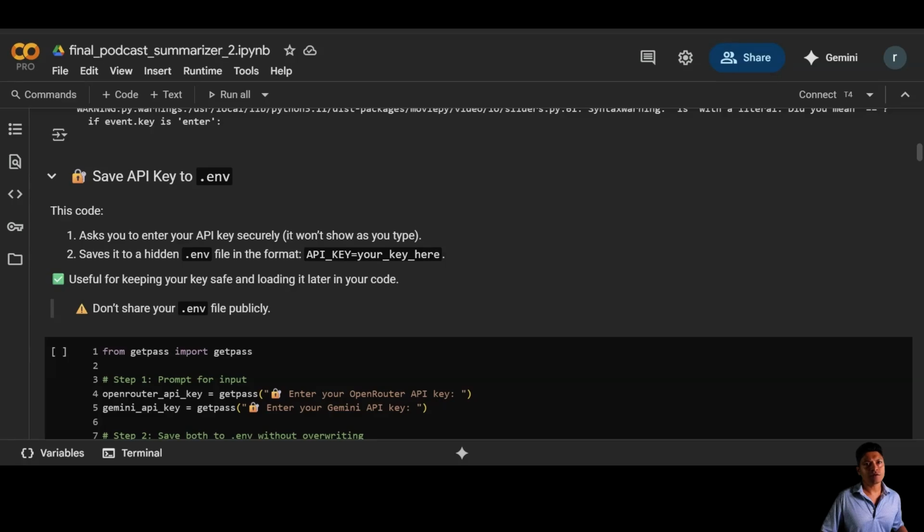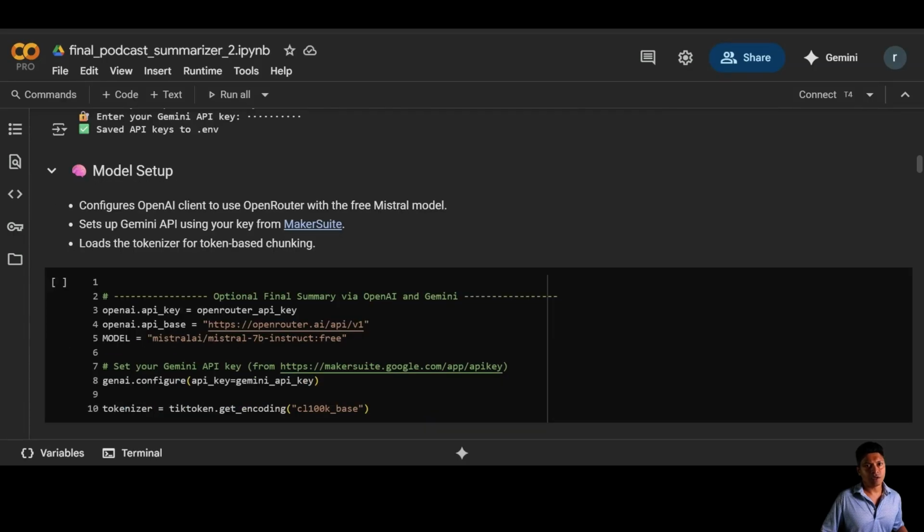Time to plug in our secret sauce, API keys. We enter them securely. Don't worry, they stay hidden, and store them in a .env file for safe and easy access later. We are now setting up our AI engine.